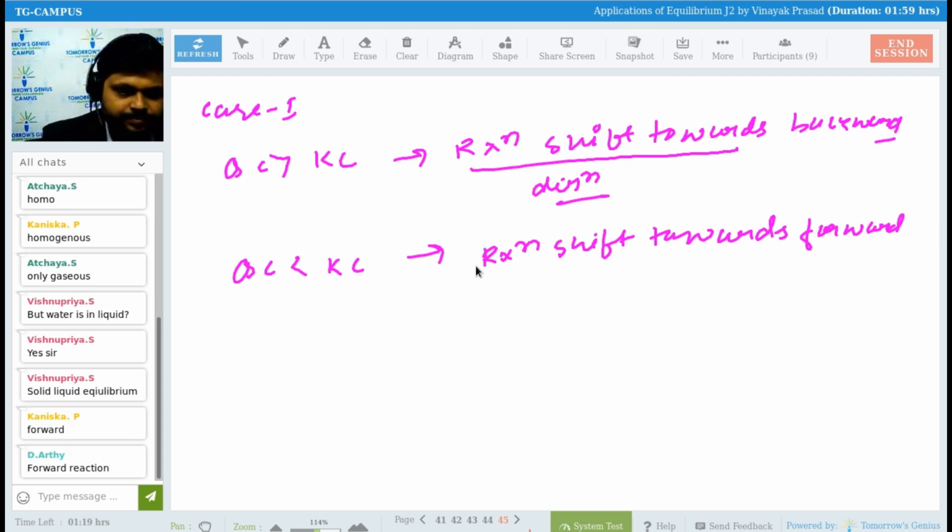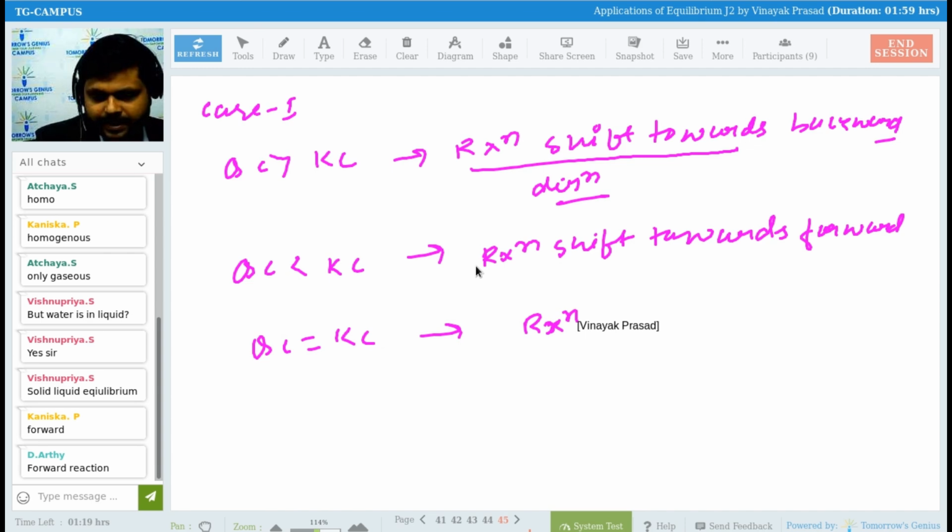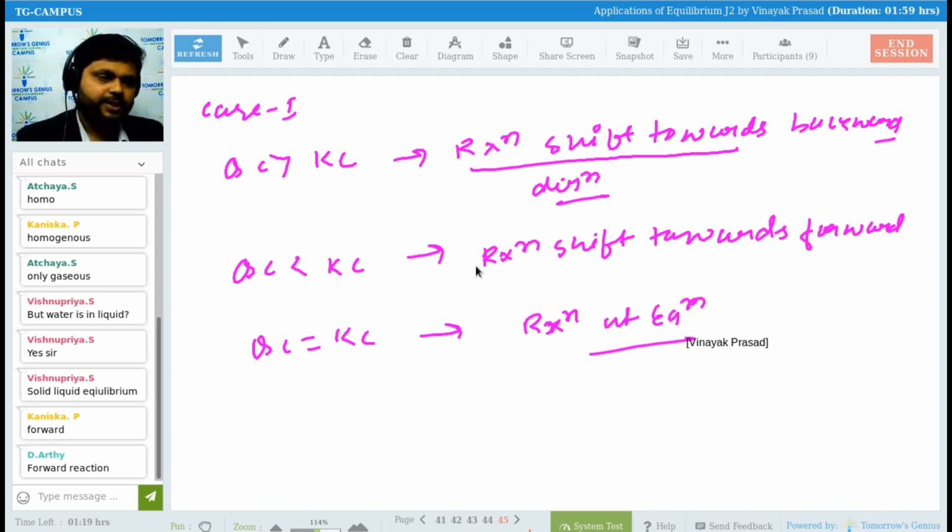Is it okay? Very good. And if QC is equal to KC, then what will be happening here? Reaction at equilibrium condition. Is it okay?